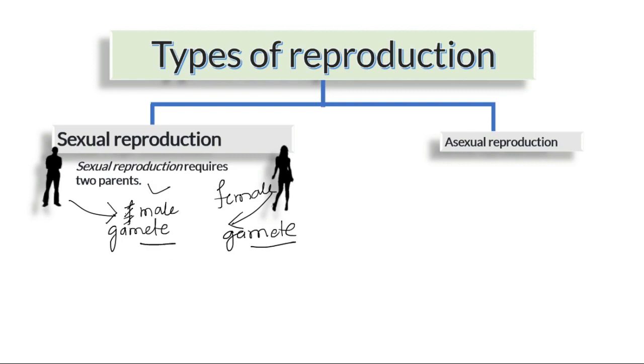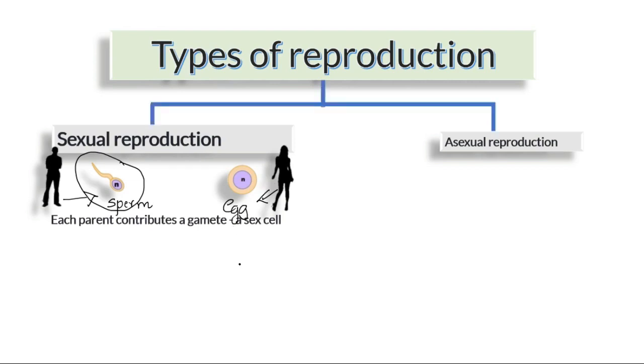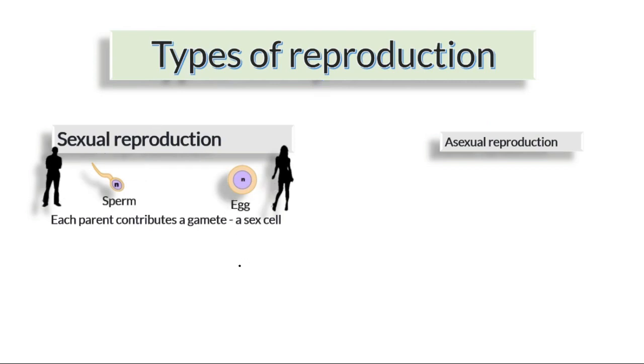These two are the sex cells, right? So they contribute a gamete, a sex cell. The cell which is contributed by the father is called sperm. And the sex cell which is contributed by the mother is called egg, right? So that is about the male and female gametes.